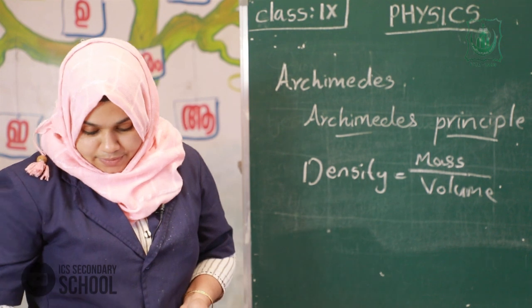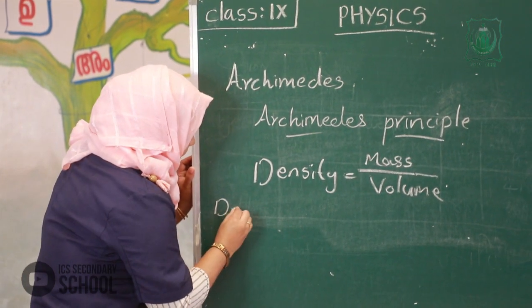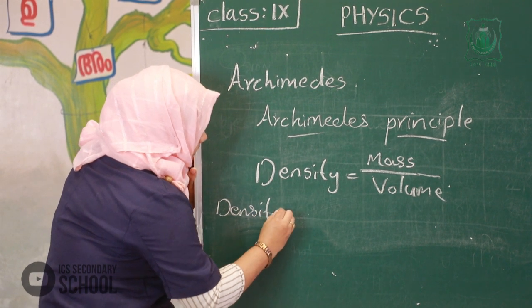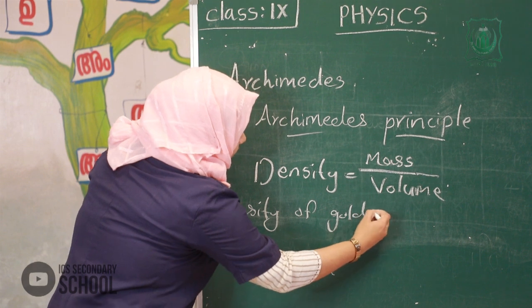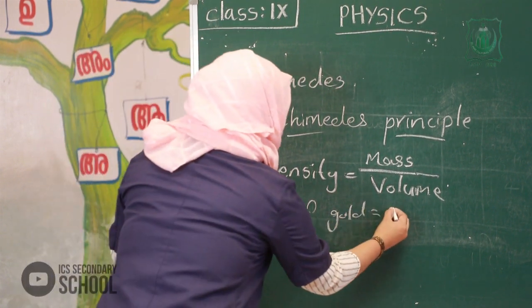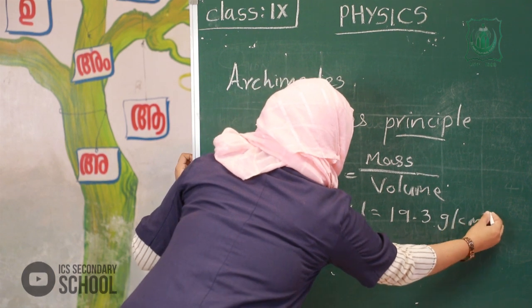Do you know the density of pure gold? Actually, the density of pure gold is 19.3 gram per centimeter cube.